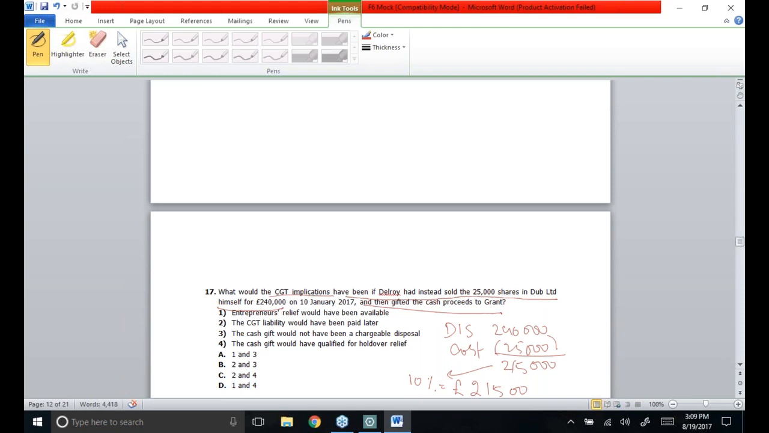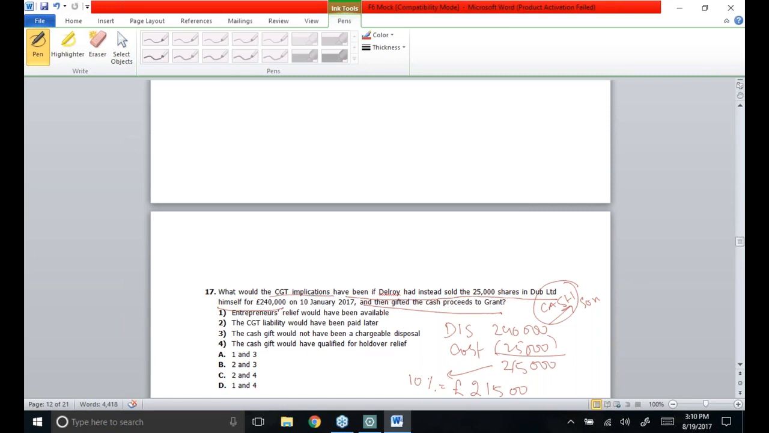And in case he then gives the cash proceeds to his son, no CGT implication will be imposed, as CGT is applied over the disposal, over the transfer of non-current assets, and cash is a current asset, so no further implication of CGT will be imposed.